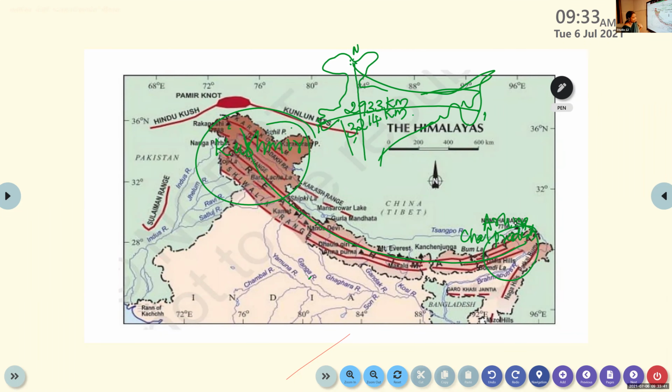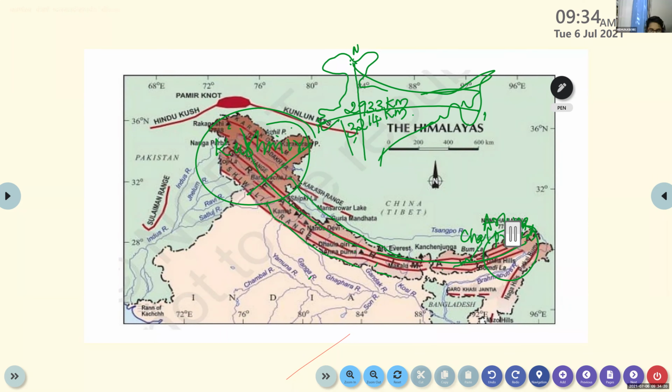Then what about the width? 400 kilometers. No. My question is whether the width is same all over the part? No, it varies from place to place. If you look at Kashmir, the width is very broad. Yes. But when it comes to Arunachal Pradesh, it becomes narrow.